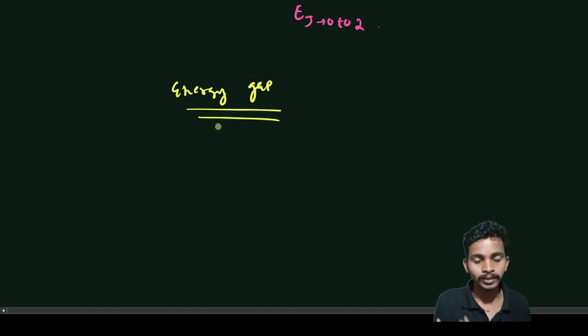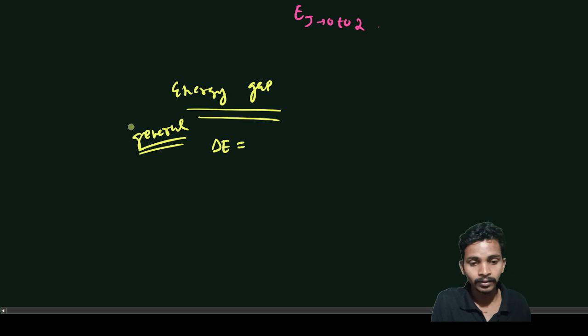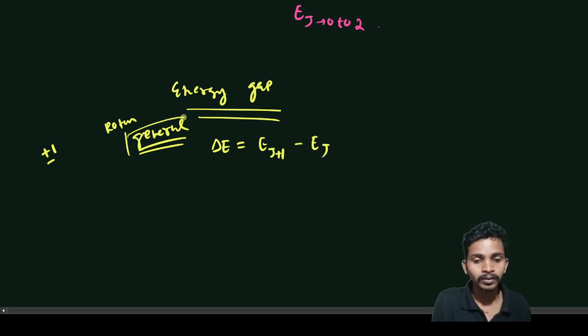For the general energy gap, we have discussed for rotational spectroscopy that ΔE, in the general case, follows the selection rule ±1. So here we see E_{J+1} minus E_J, simply for rotational spectroscopy.